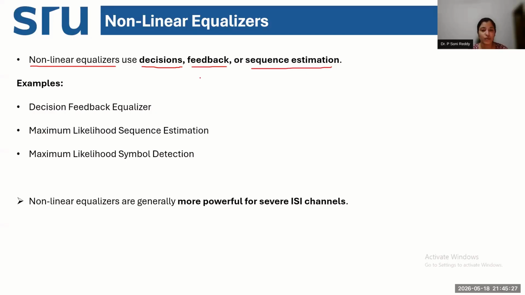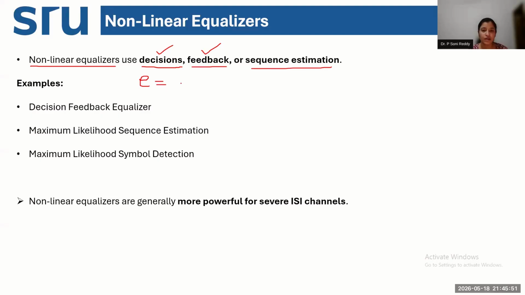If I compare the nonlinear equalizer lineup with the linear equalizer lineup, the linear equalizer had a decision block and a feedback block. What does the decision block do in any type of equalizer? The decision block is actually a comparator circuit. It compares and generates a signal called an error signal.